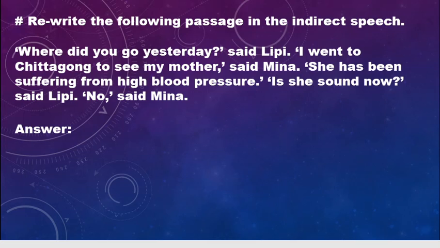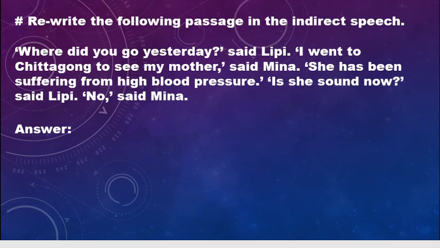The first one, where did you go yesterday? It is an interrogative sentence in the past simple. Where is an interrogative pronoun, so it will remain as it was. For yesterday we'll take the previous day. As it is interrogative, the reporting verb will be asked. So Lippy asked Mina where she had gone the previous day.